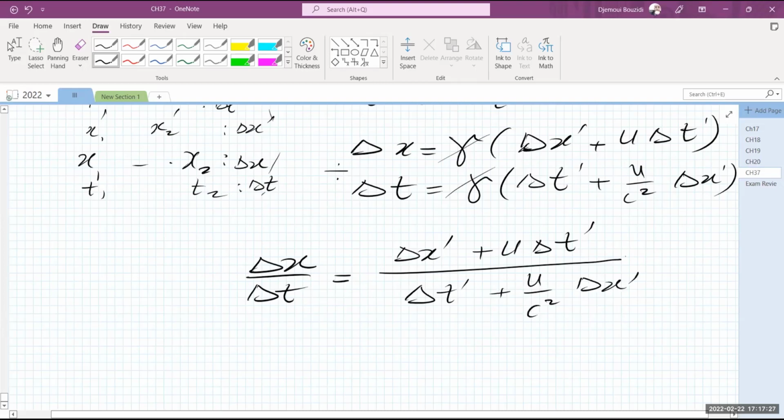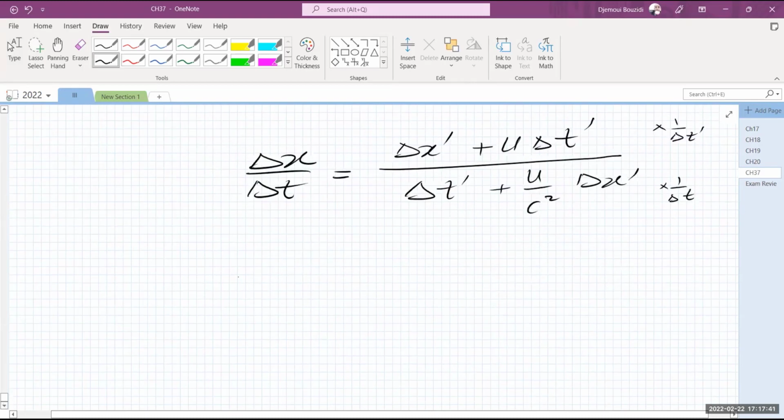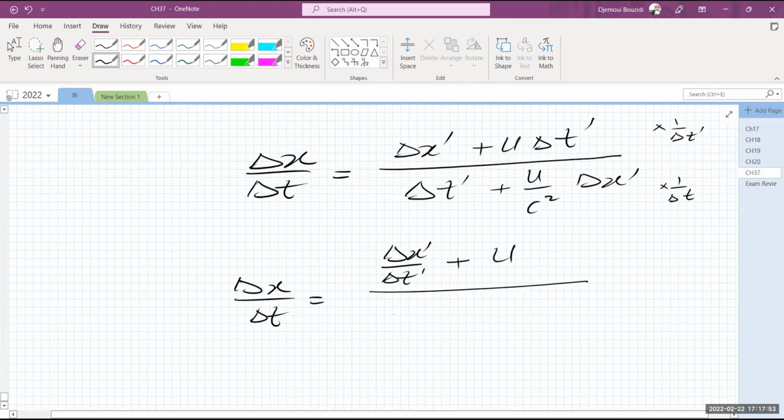In the second side of this equation, I'm going to divide by delta t prime. In other words, I multiply by the same factor, 1 over delta t prime, in the numerator and the denominator, so the fraction doesn't change. So what I will end up with is delta x over delta t is equal to delta x prime over delta t prime plus u, over 1 plus u over c squared times delta x prime over delta t prime.